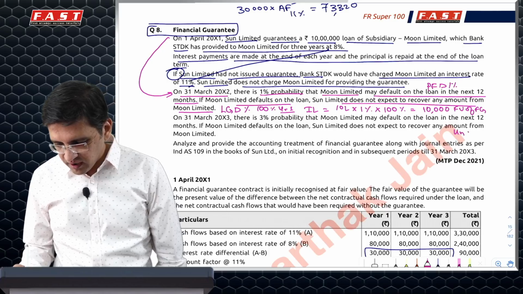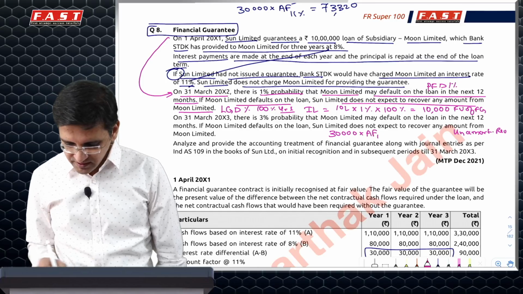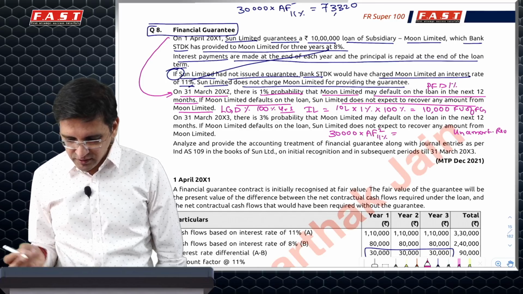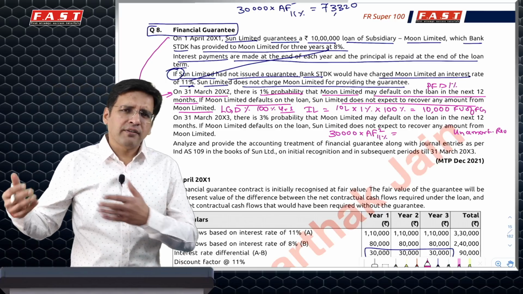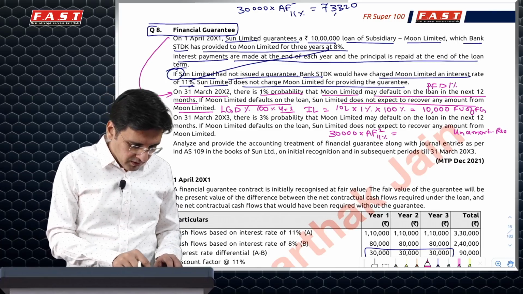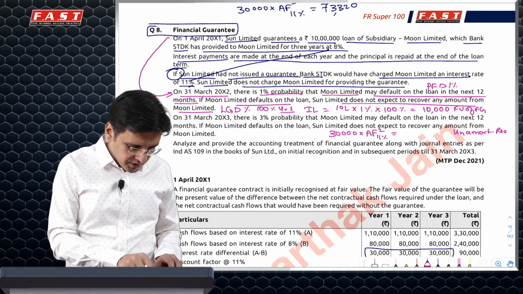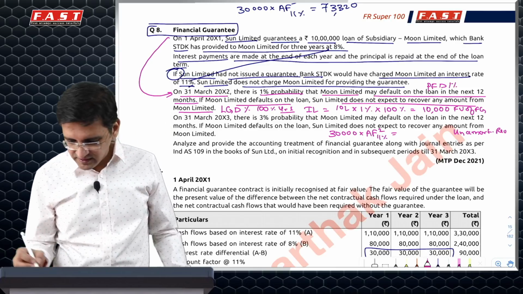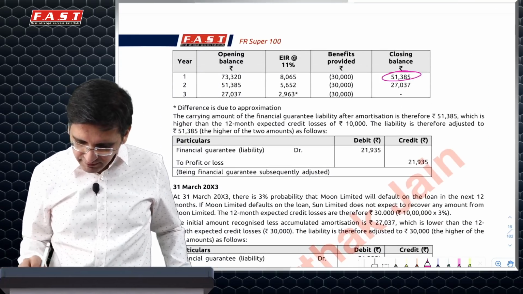And what is the unamortized revenue? It will simply be 30,000 into annuity factor at 11%, the market rate of interest initially, for another 2 years, because that's the amount which is next 2 years I would have taken 30. So present value if I calculate, 1 divided by 1.11, and so on, into 30,000 comes to 51375. So they have calculated something like 51385.